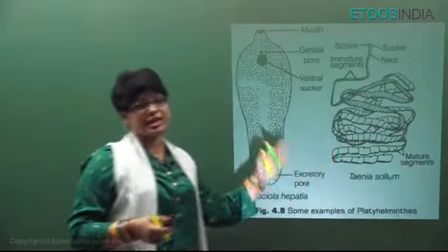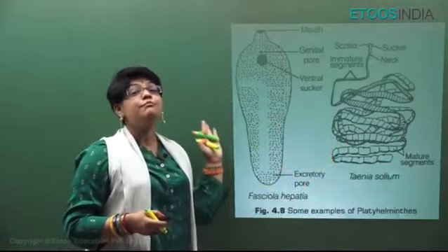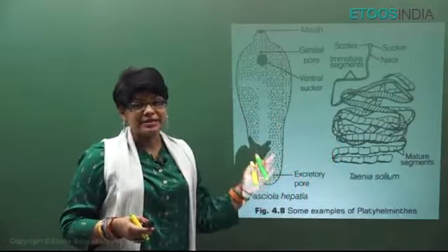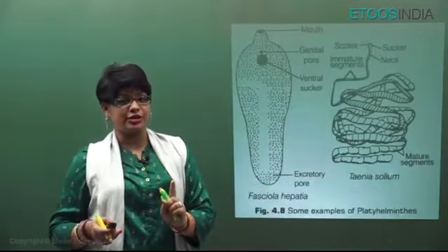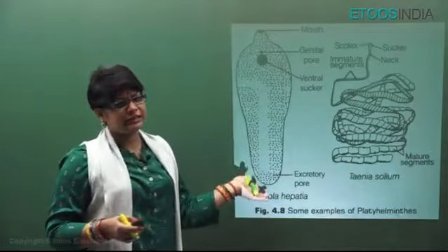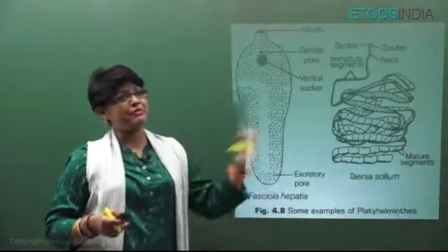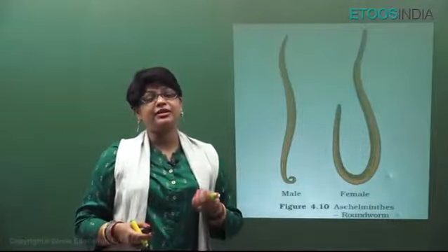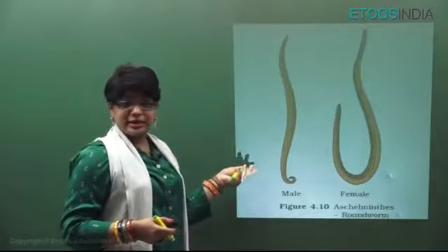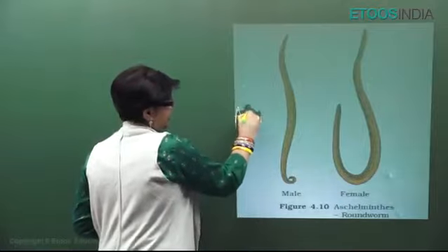They show pseudo segmentation. Alright, most of them are bisexual except Schistosoma or blood fluke, which is unisexual. And they also show internal fertilization, indirect development, many larval stages. Now, this is the diagram of the next phylum, that is roundworms or Aschelminthes. This is the diagram of Ascaris.